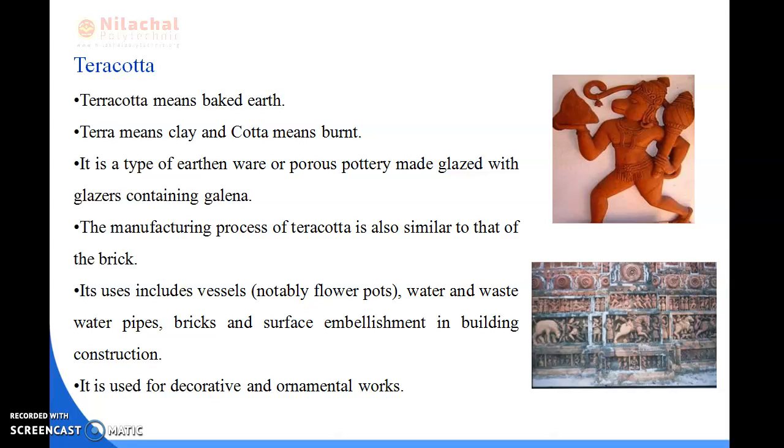Okay. So in the previous slide I have discussed what clay products are, what we mean by clay products, and what the types of clay products are. I have already told you about that. So today we will be discussing terracotta.